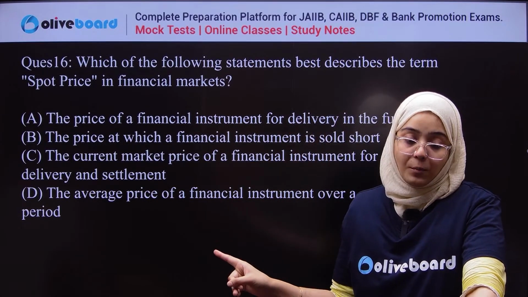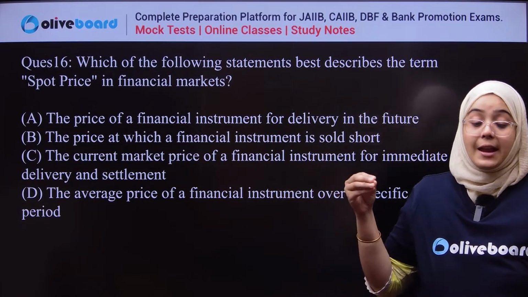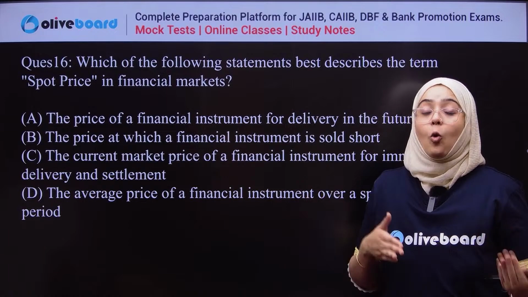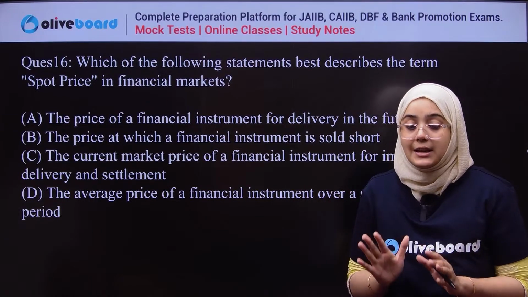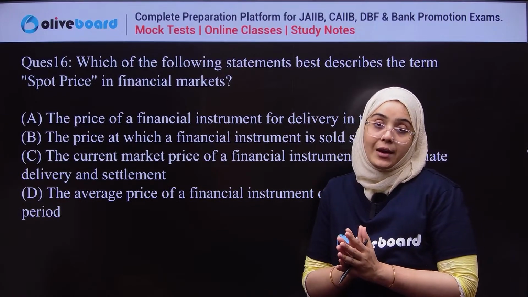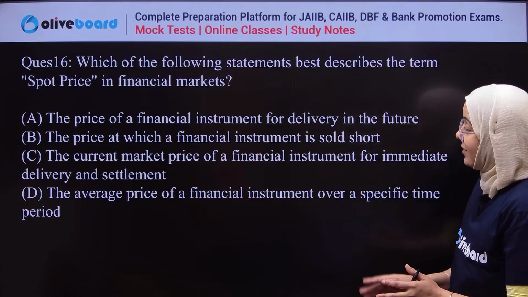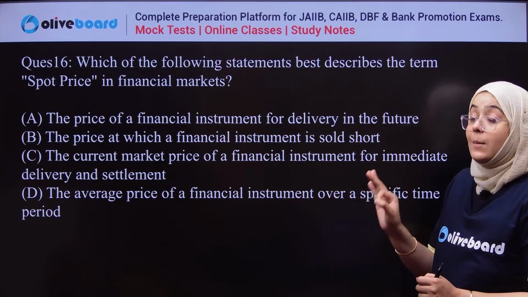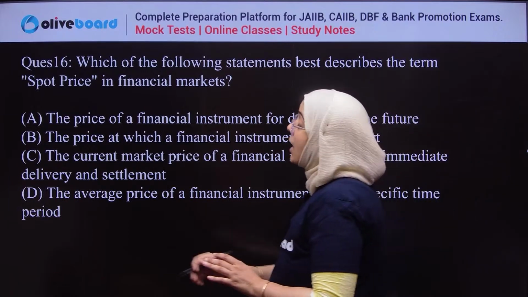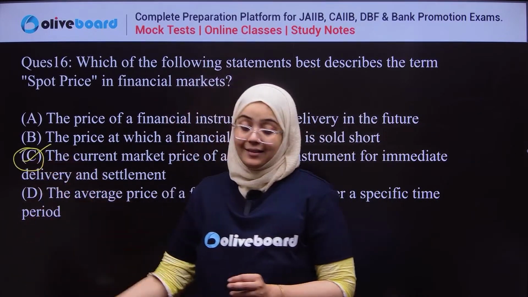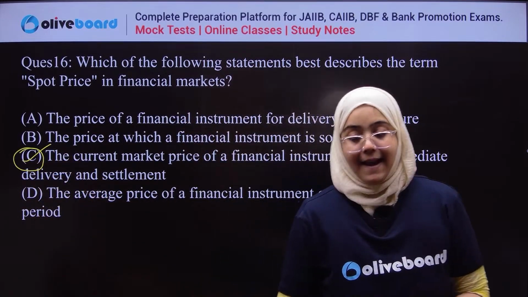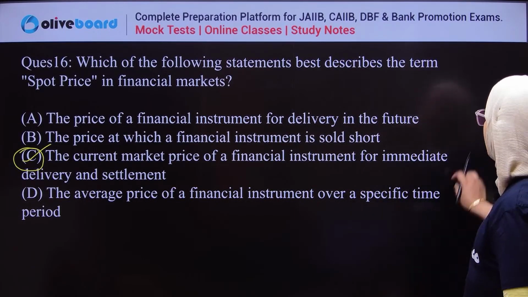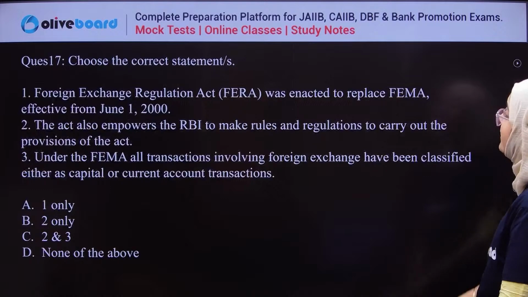It is the market price at which the commodity or currency can be sold or bought immediately for settlement and delivery. So it is the current market price of a financial instrument for immediate delivery and settlement. Yes, of course, everyone, C is the correct answer. Clear? Done? Yes. Next question.